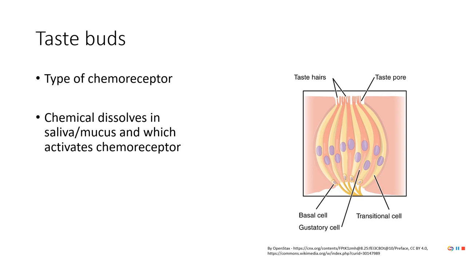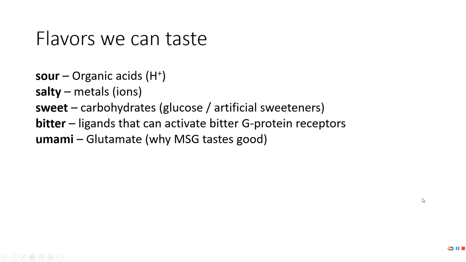So here are the 5 flavors that we can taste. Most of these tastes you probably already know what activates them. Sour is activated by acid, which is hydrogen ion, found in citrus. Salty is activated by metals, like sodium. Sweet is activated by glucose or specific carbohydrates. Bitter is a little different in that there's not really a specific thing we can identify. We just know that bitter flavors activate these bitter receptors.